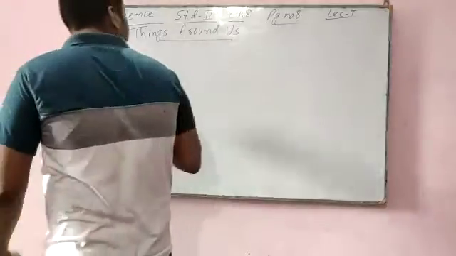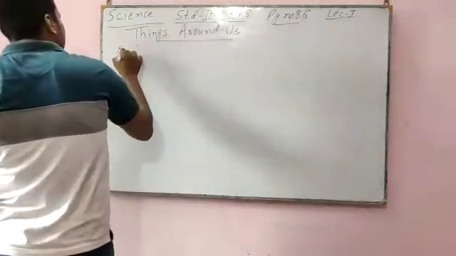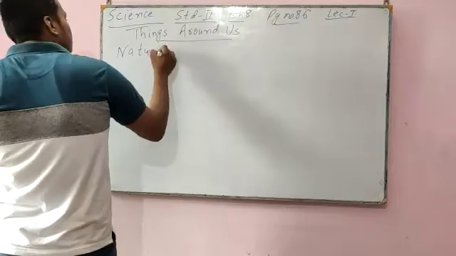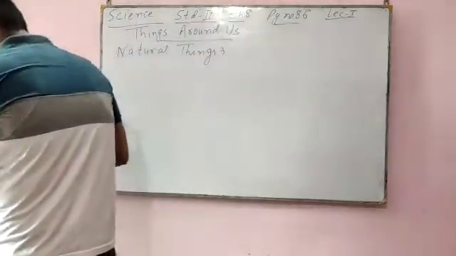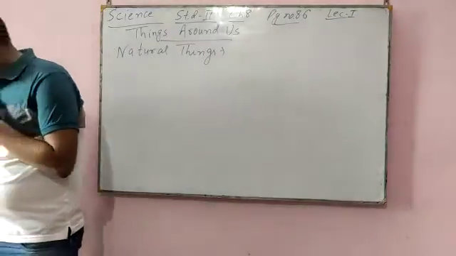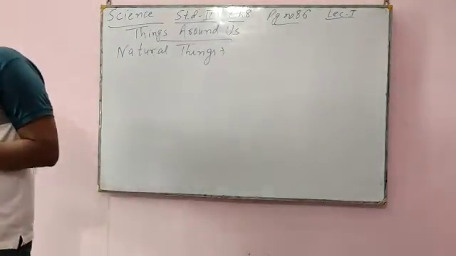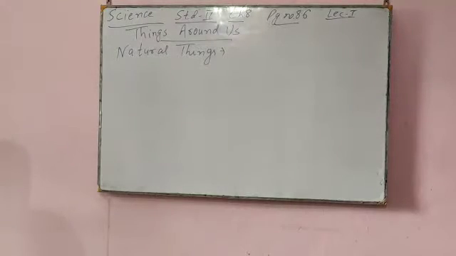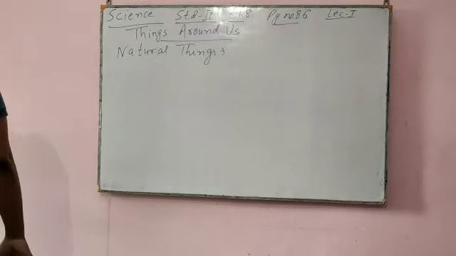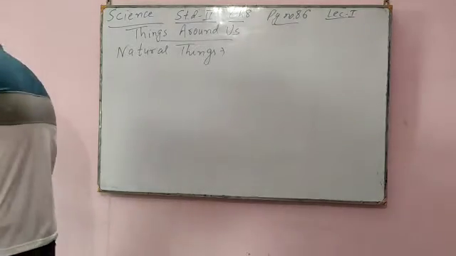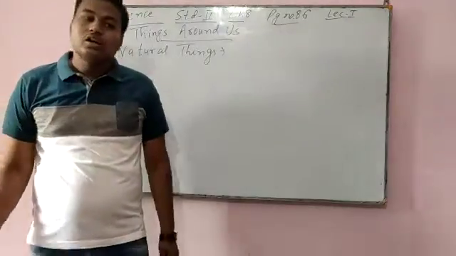Natural things. Things that are found in nature and are not made by man are called natural things.